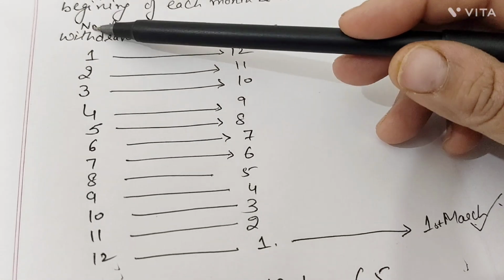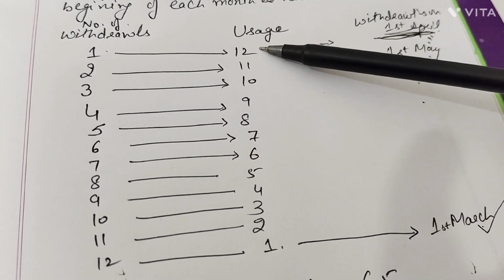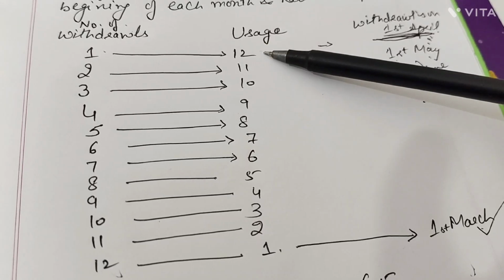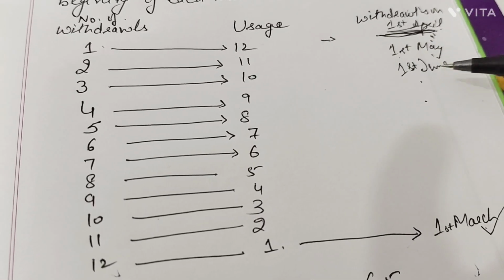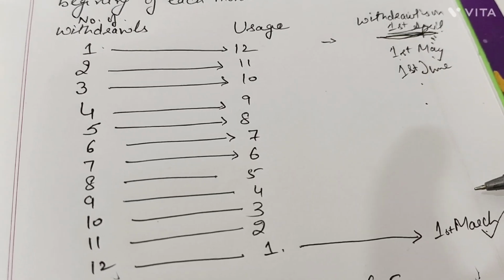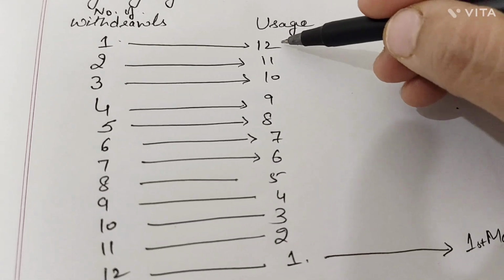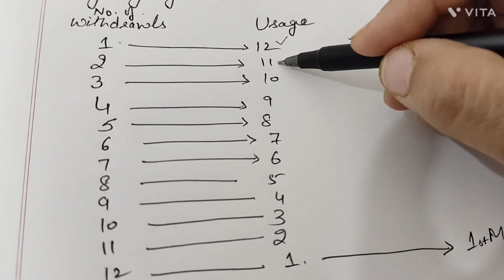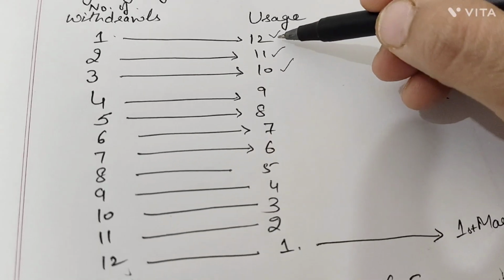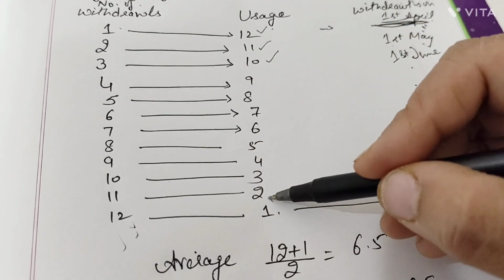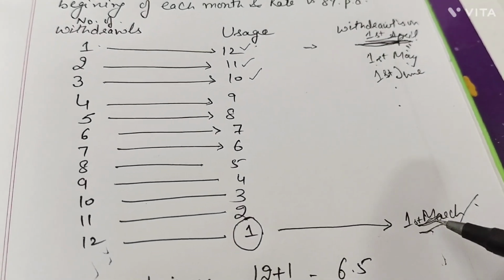So when he has withdrawn the first amount, how many months were pending for the usage? There were 12 months pending. How were 12 months pending? He withdrew on 1st April: April, May, June, July, August, September, October, November, December, Jan, Feb and March. So we land up with 12 months of usage. The next withdrawal would be used for 11 months because 1 month has gone. Then the next would be 10, and so along. The last withdrawal would be used only for 1 month because he made the withdrawal on which date?